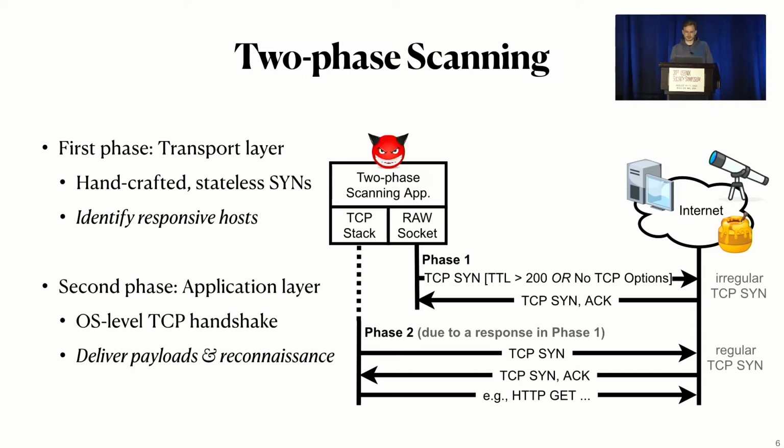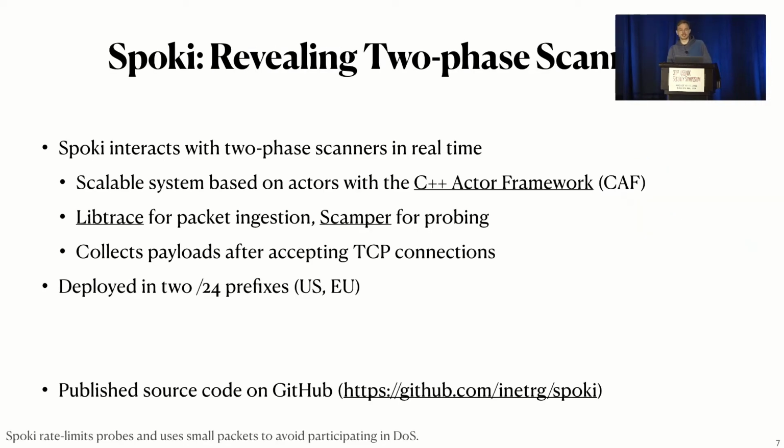We built a reactive network telescope called Spoki to reveal these two-phase scanners. Spoki interacts with two-phase scanners in real time. It's a scalable system based on actors and built with the C++ actor framework CAF. It uses libtrace for packet ingestion and Scamper for probing. The probes we send out here are TCP SYNs to accept connections and TCP resets to clean them up. Spoki also collects TCP payloads after establishing connections. It is deployed in two /24 prefixes, one in the US and one in the EU, and the code is open source on GitHub.